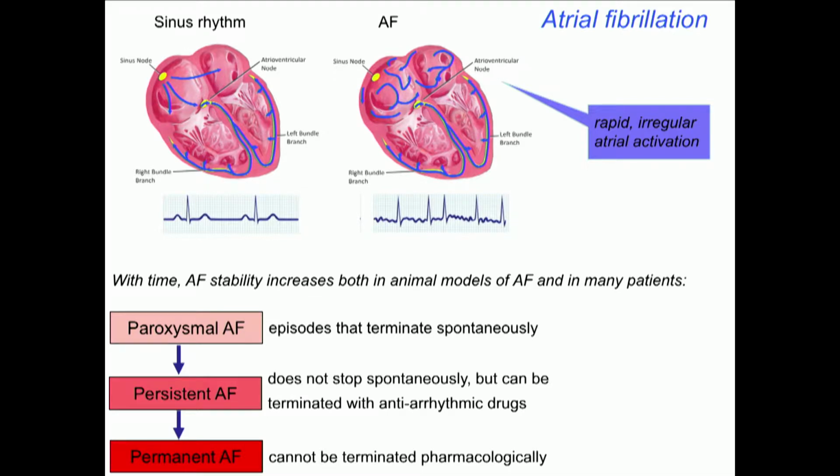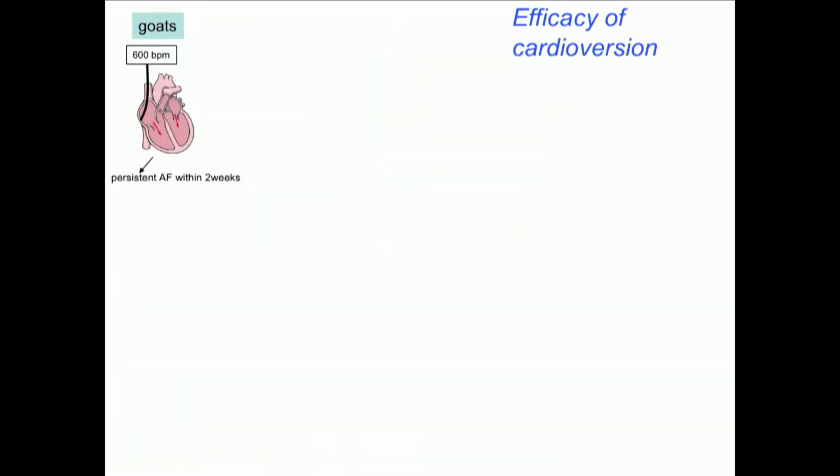As you know, atrial fibrillation is characterized by a rapid irregular atrial activation. With time, the stability of AF increases both in animal models and in many AF patients. We can mimic this process in our goat model of atrial fibrillation. In this model, we implant a pacemaker, and we pace the atrium at a rapid rate. Within 2 weeks, this leads to persistent atrial fibrillation. But even after that time point, the stability of atrial fibrillation still increases.